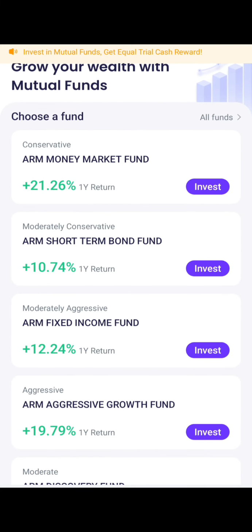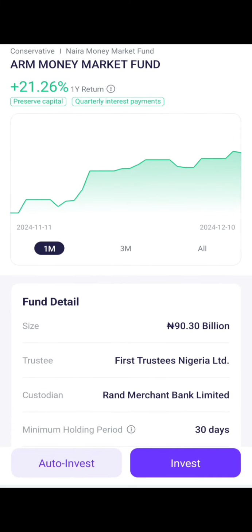When we are talking about ARM money market funds, they invest in short term, low risk securities like treasury bills, commercial paper, and certificates of deposit. If you put your money in this kind of investment, one of the goals of this money market fund is to provide stability and liquidity with minimum risk. The risk is not plenty at all; it's just a small risk you are going to take. Your capital will be stable, preserved, and protected. You understand what I'm trying to say?